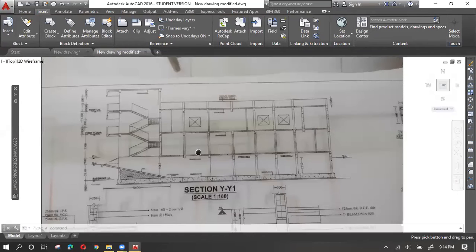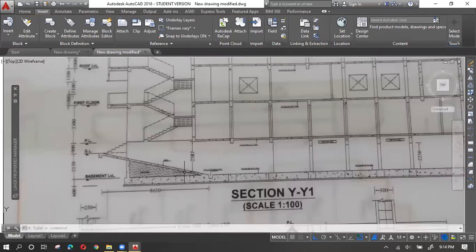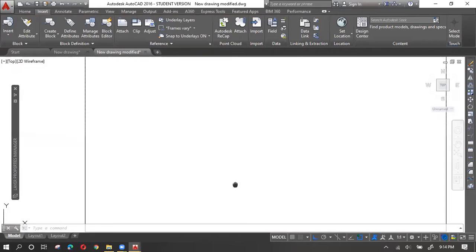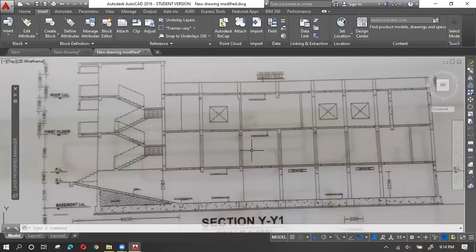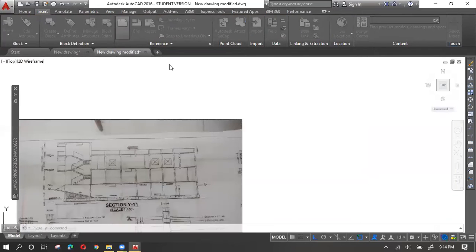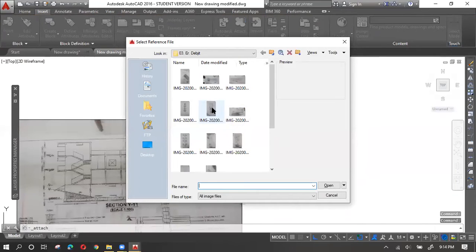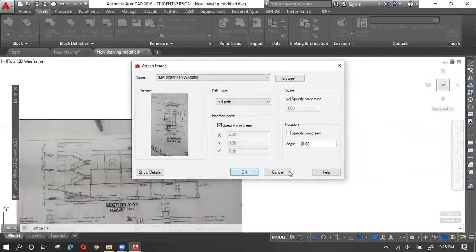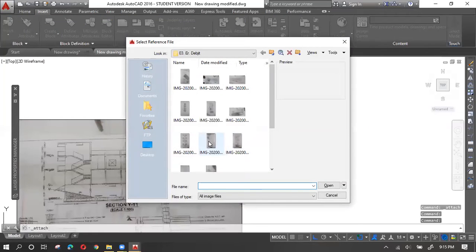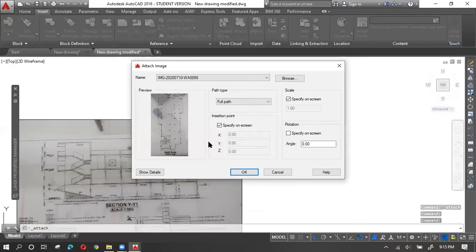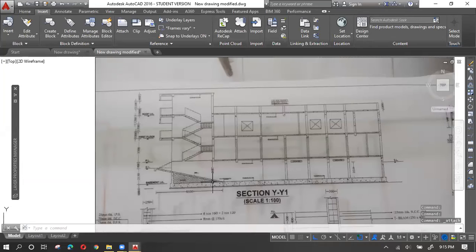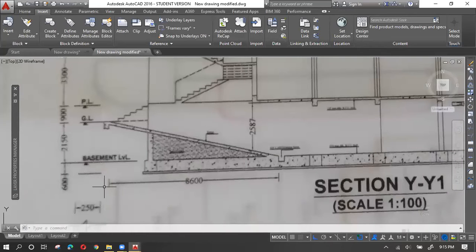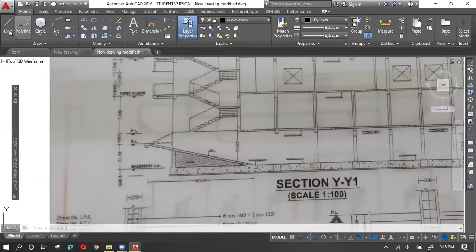So first you take any of the lines. For example, I am taking this line, 8600.